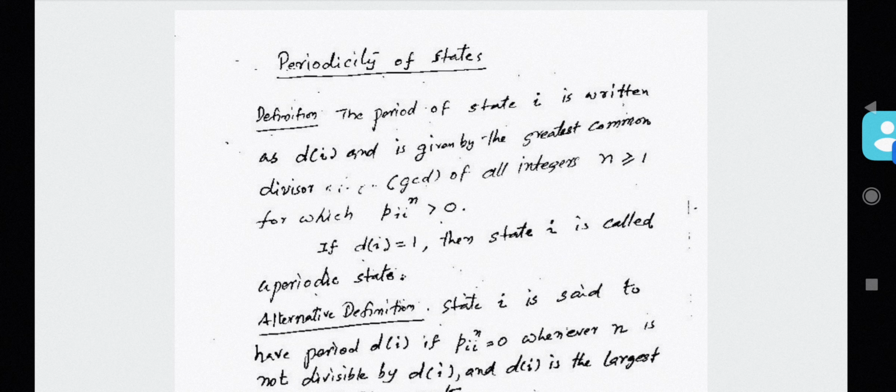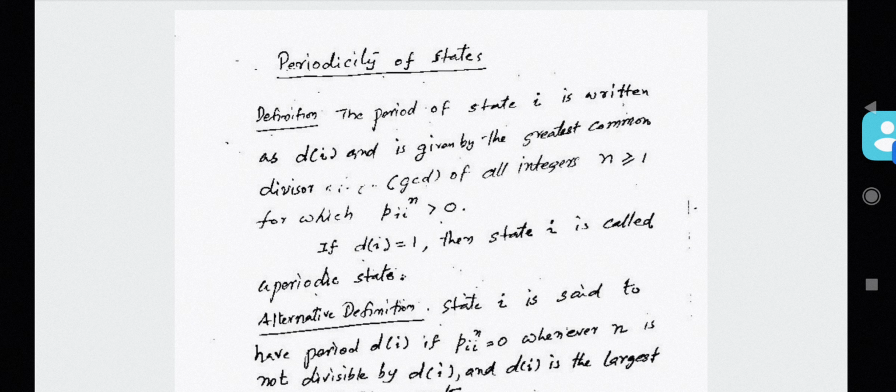Now, in this video, we shall discuss a very important property satisfied by states of a Markov chain. This property is called periodicity. So, we can speak of periodicity of states of a Markov chain.